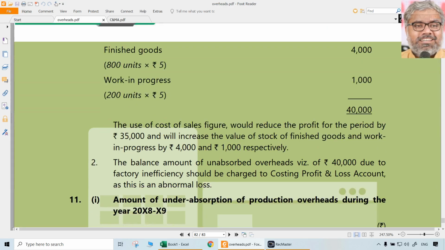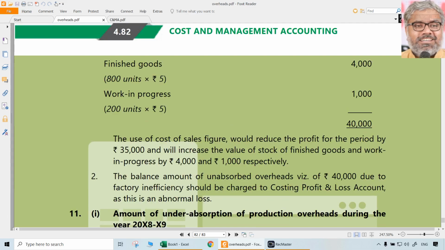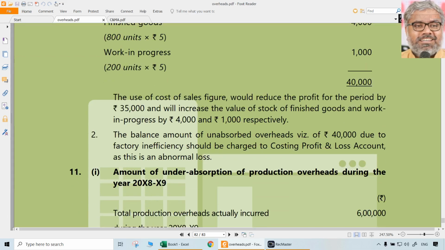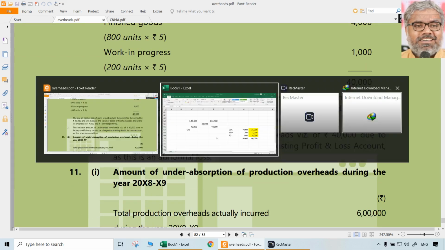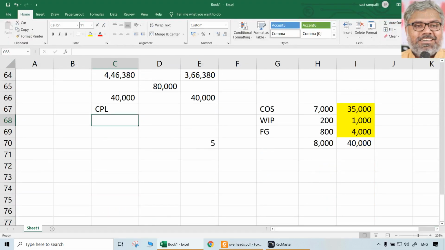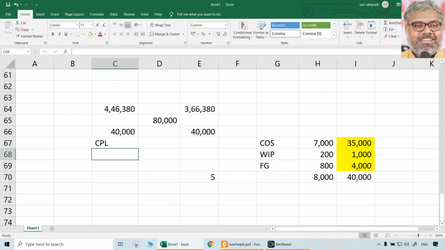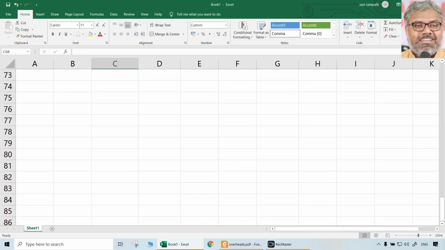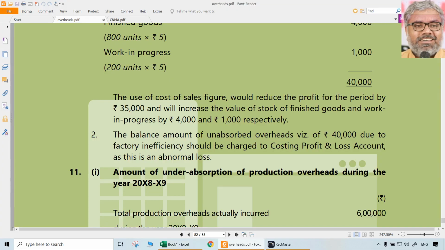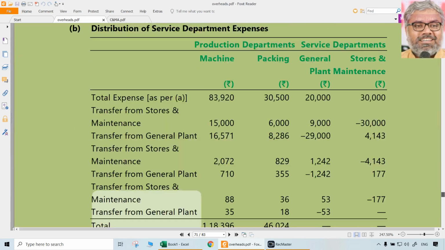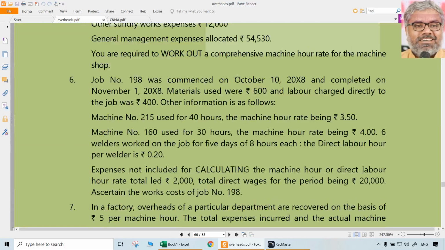So cost wise total 40,000. So because of this what happens? The profit for the period will be lesser by 35,000 and closing stock value and work in progress will be more by 4,000 and 1,000 respectively. The balance amount of 40,000 due to the factory inefficiency should be charged to costing P&L account because it is an abnormal loss. So once again I am repeating, these type of questions require not just calculations, a good statement format presentation and explanation of what has to be done. So this is a mix of, you can say, problem and theory question. Okay, so that was question number 10.